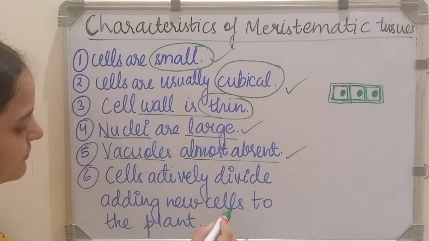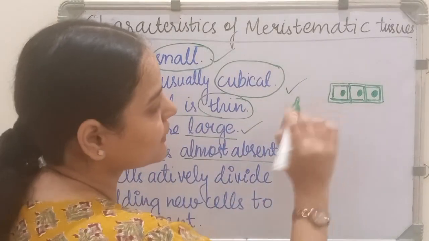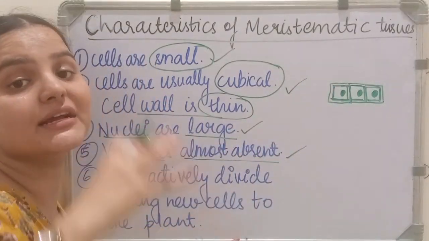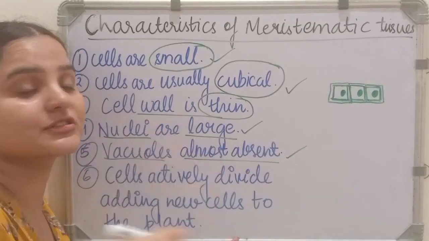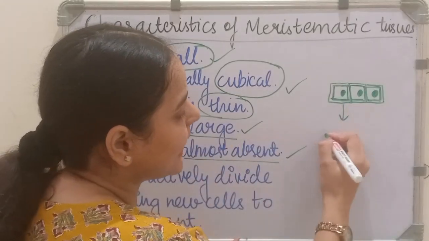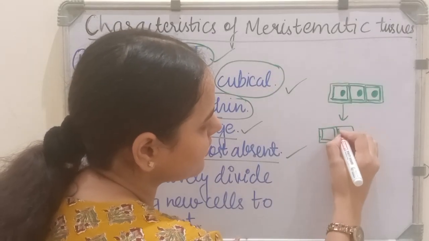cells actively divide, adding new cells to the plant. These cells divide because they are found at the growing tips of the roots and stems. So they continuously divide. Suppose this will divide and actively form two new cells.